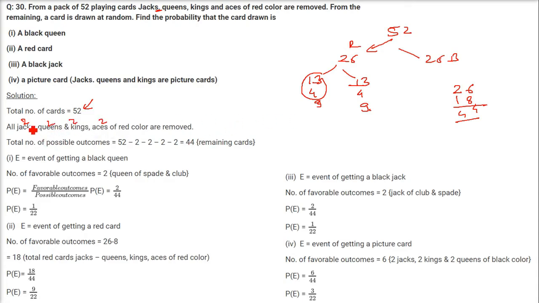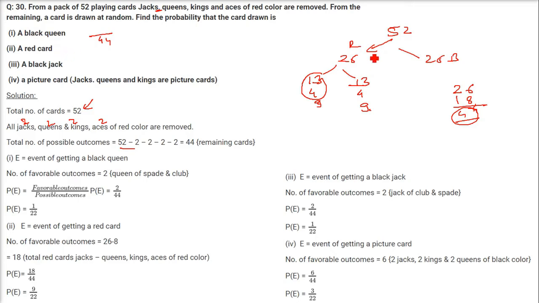So you can just subtract 2 from 52, and the same thing is going to come: 44 is going to come. The same way, these are the two ways to understand this. Now 44 is the total number of possibilities we have. In all the cases, we are going to take the denominator as 44.